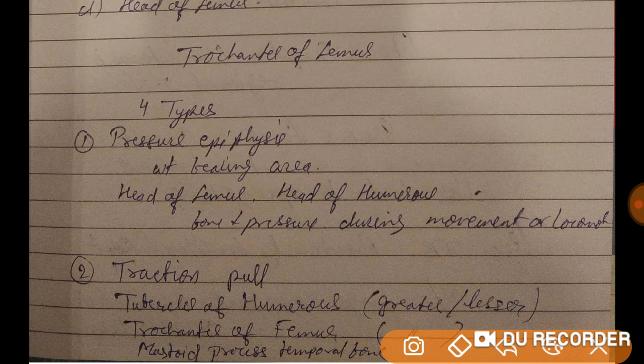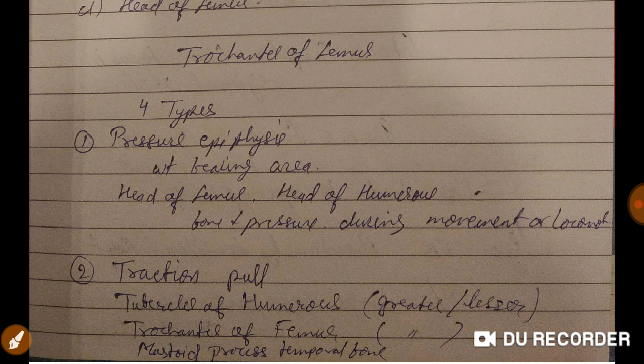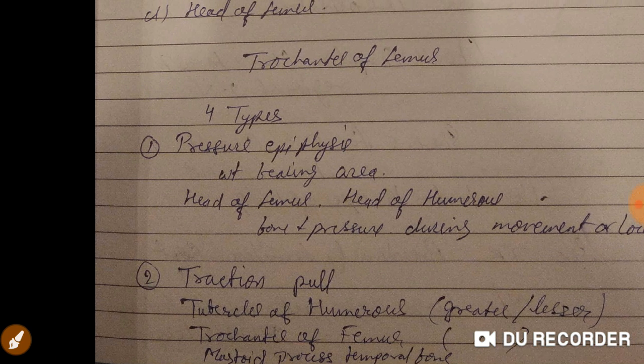There are four types of epiphysis in total. First one is pressure epiphysis. Pressure epiphyses are at weight bearing areas, for example the head of femur and head of humerus, where bone decreases pressure during movement or locomotion. So pressure epiphysis, you understand. Now traction or pulling: tubercle of humerus, trochanter of femur and mastoid process of temporal bone. Tubercle of humerus, greater and lesser, and trochanter of femur, greater and lesser, are examples of traction or pull epiphysis.